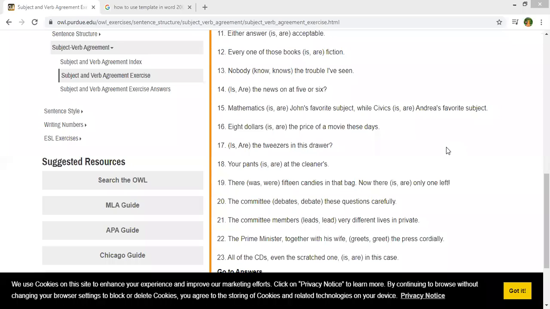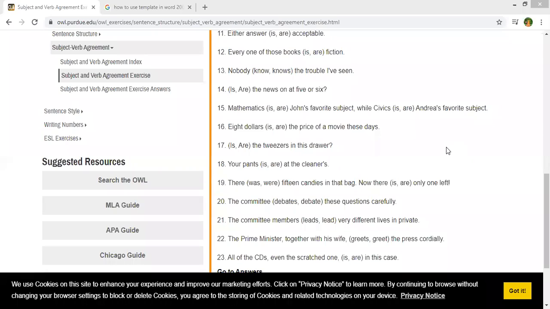15th one sentence. Mathematics is/are Johan's favorite subject, while civics is/are Andrea's favorite subject. 16th sentence. $8 is the price of a movie these days. 17th sentence.